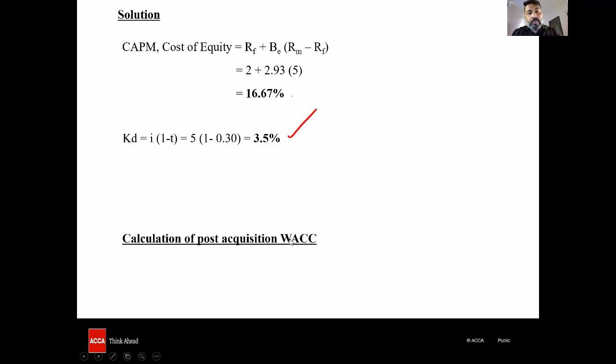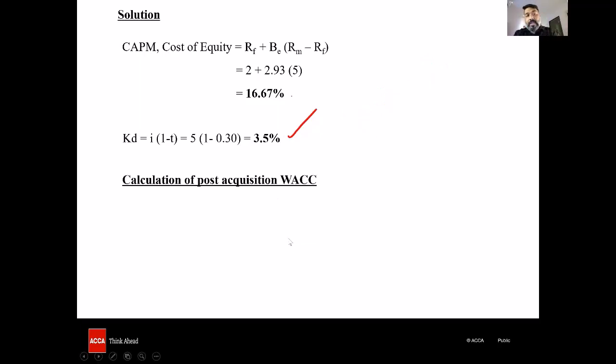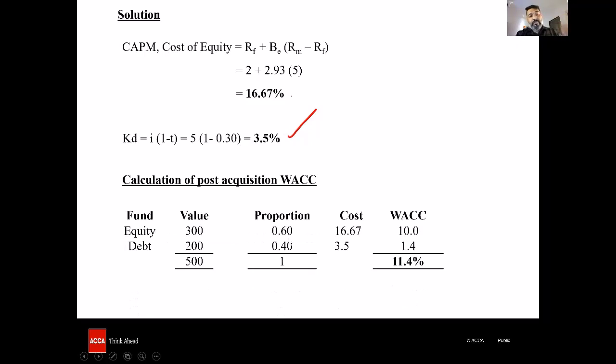Now we need to compute the post-acquisition WACC. What are the columns? Fund, value, proportion, cost, WACC.